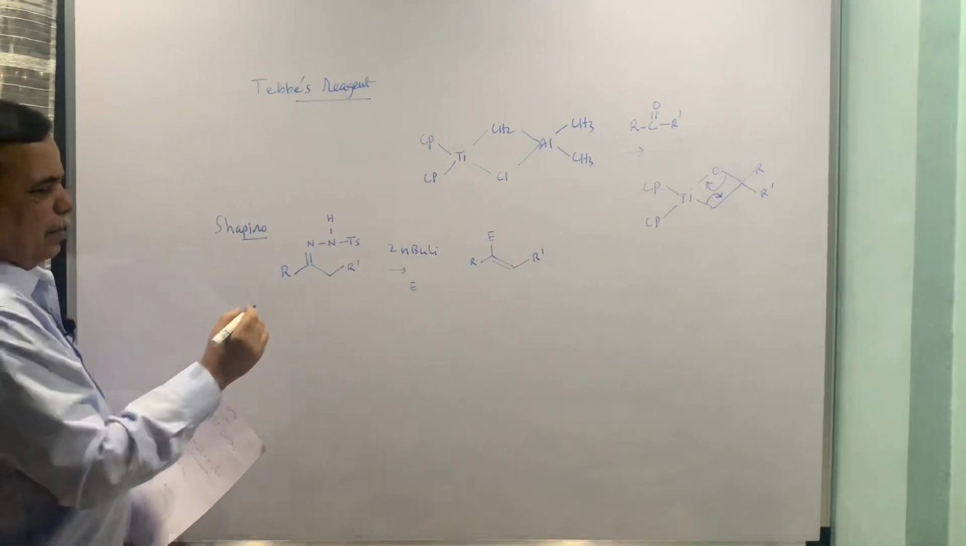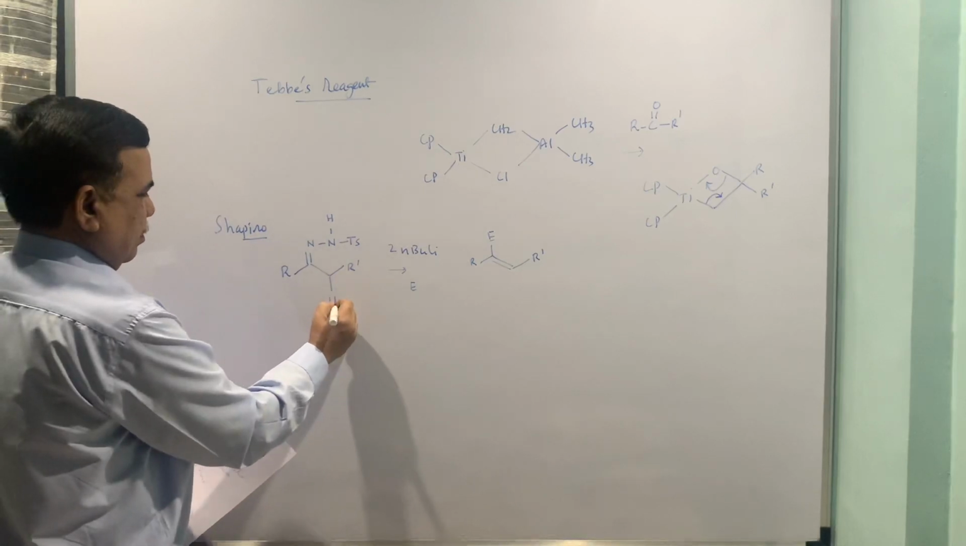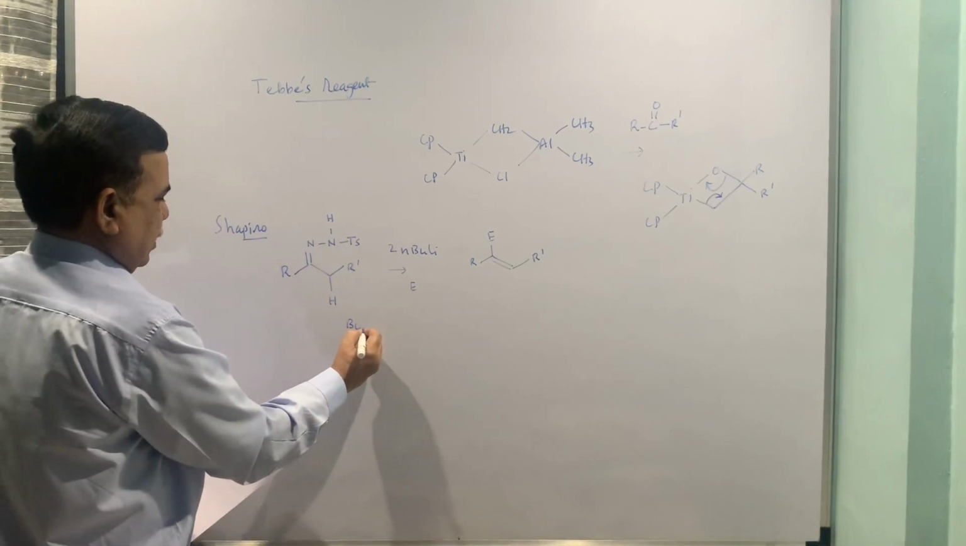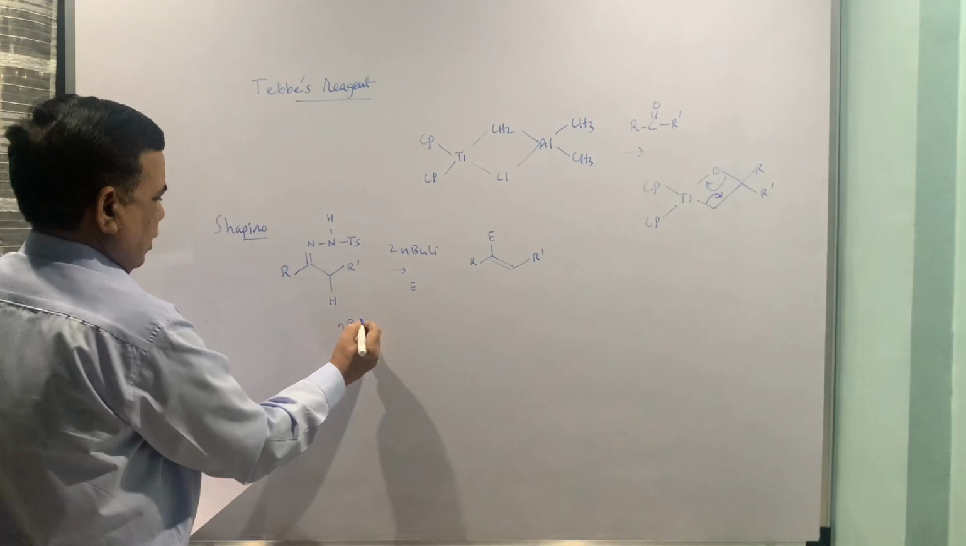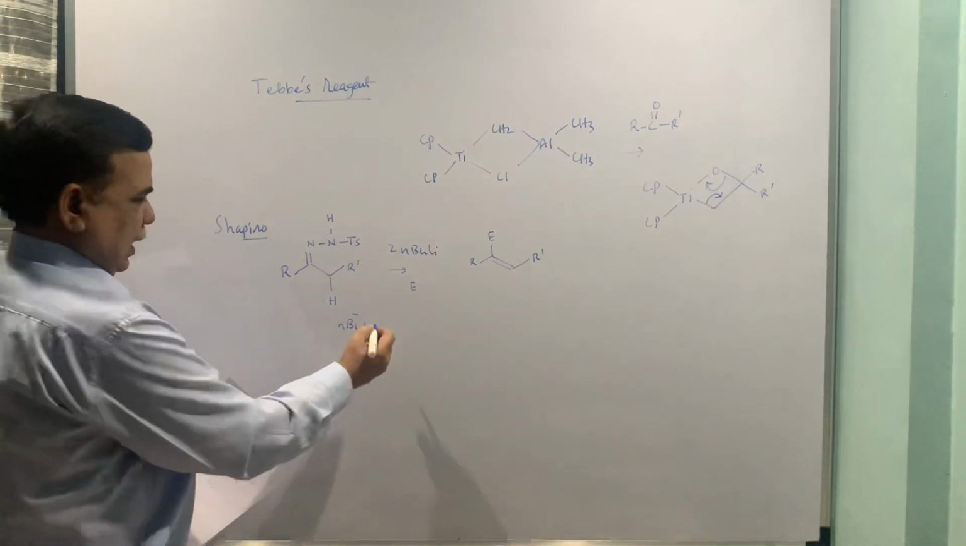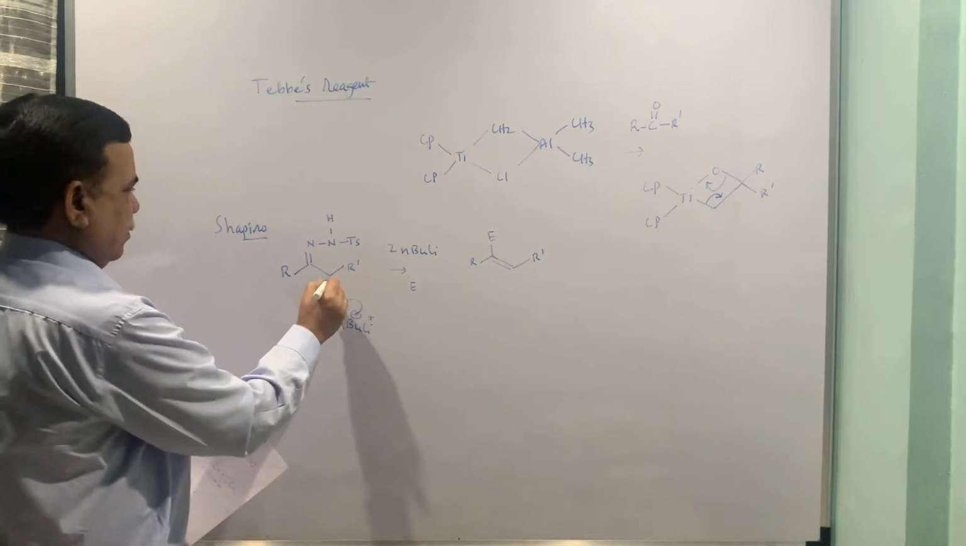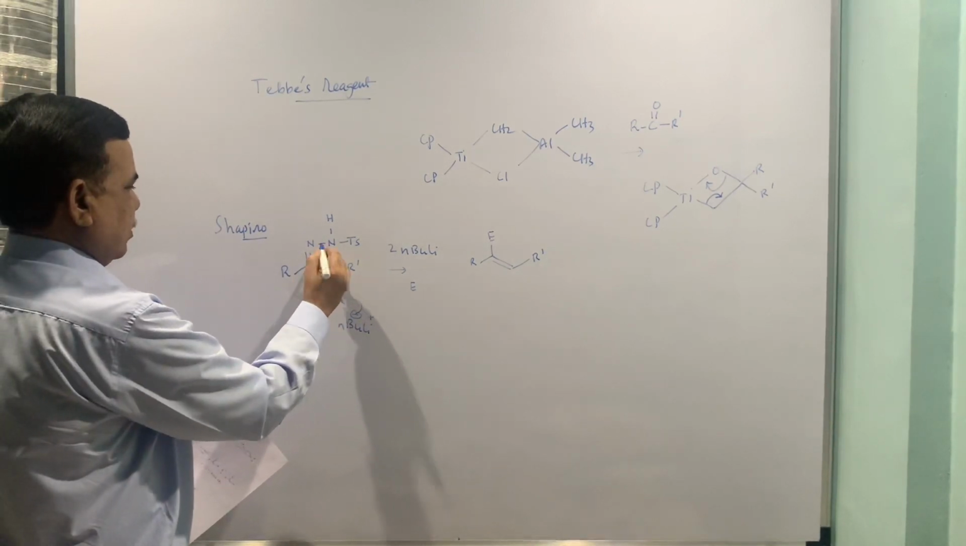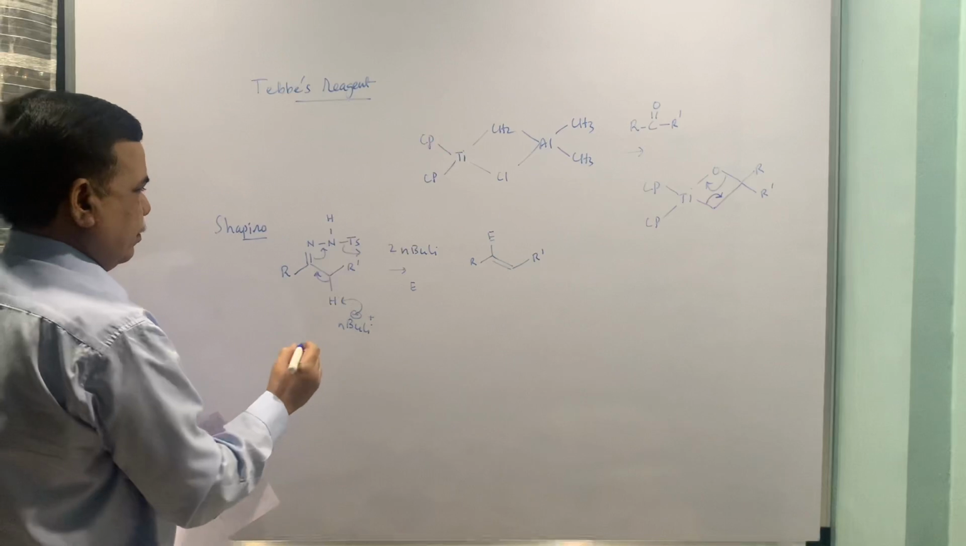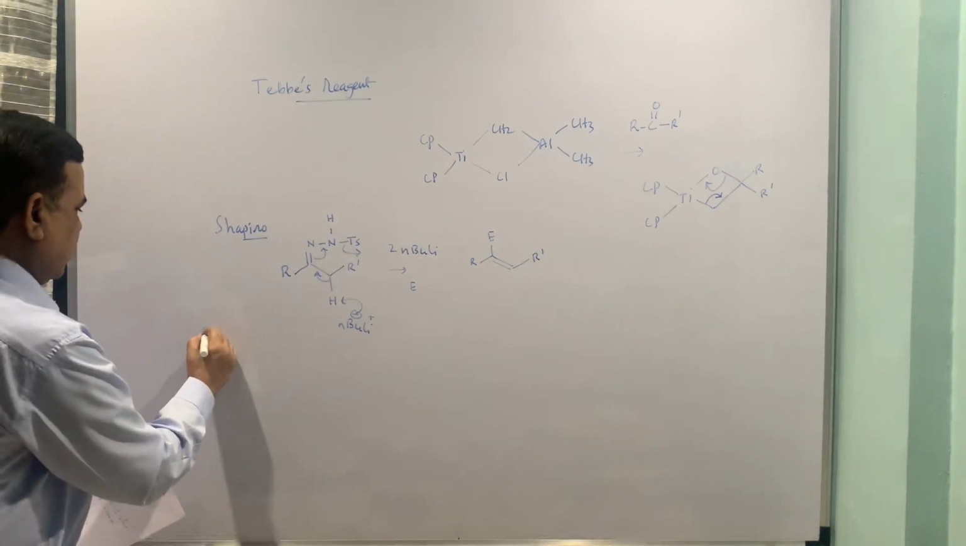So the reaction mechanism is this: n-butyl lithium, Li plus. This is the base which abstracts the proton from here, comes here, this goes here, this goes off. So initially what happens is you get R double bond R dash,